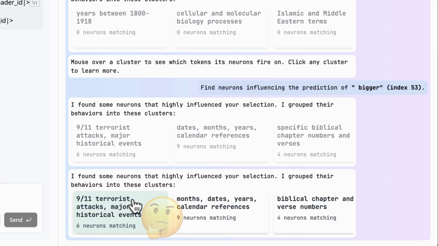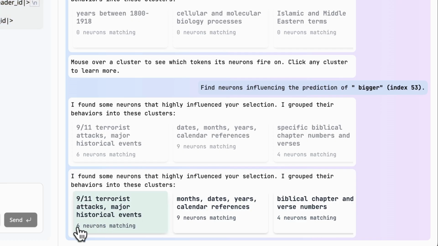One has to do with the September 11th terrorist attack. Another has to do with months, dates, and years, and calendar references. And the last has to do with biblical chapter and verse numbers. I just want to make it very clear what's happening here.